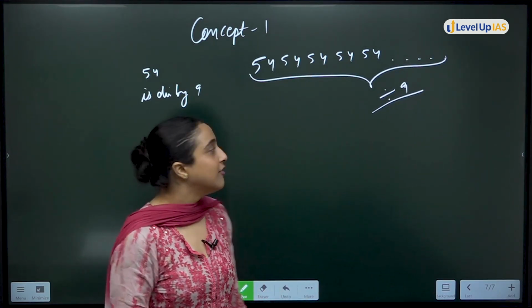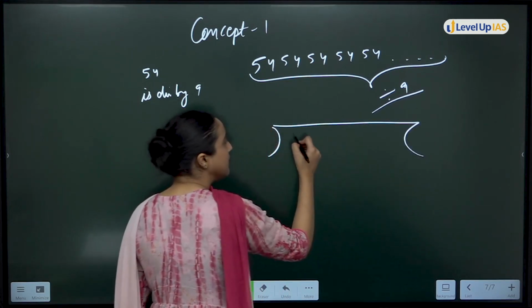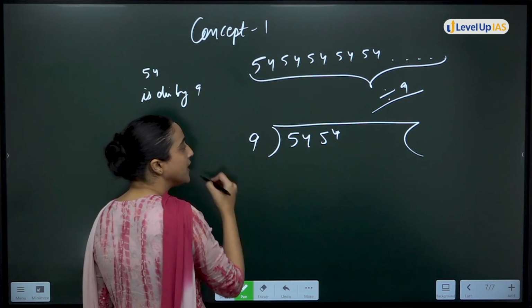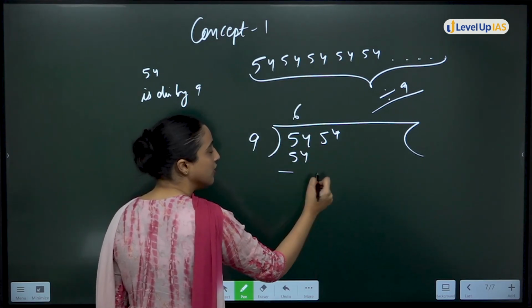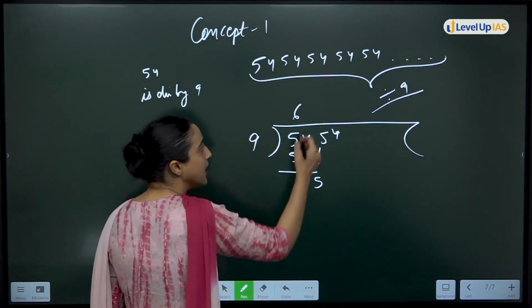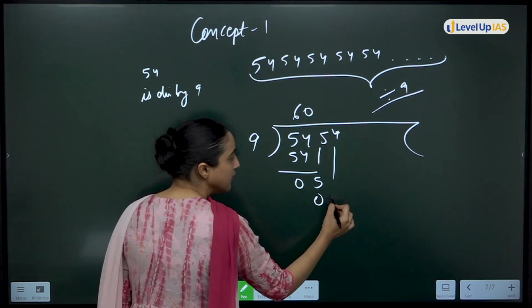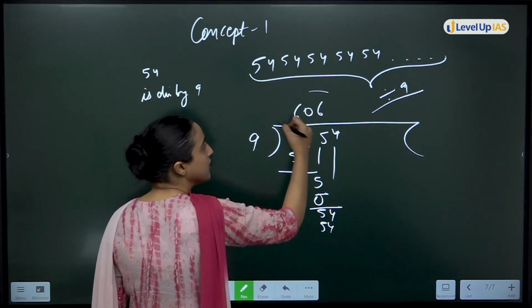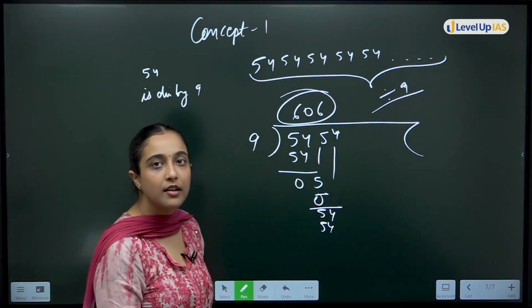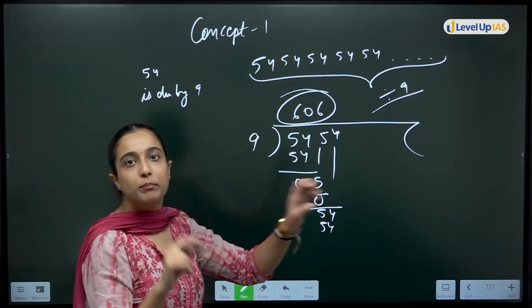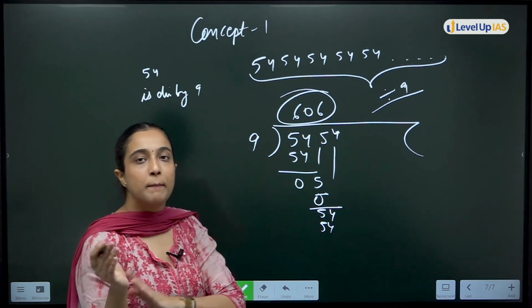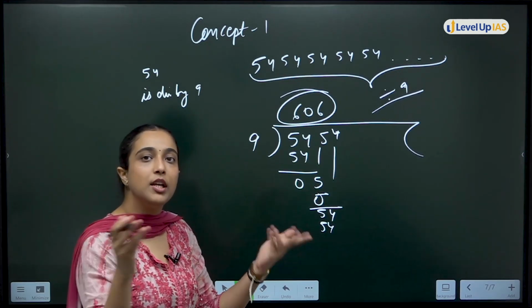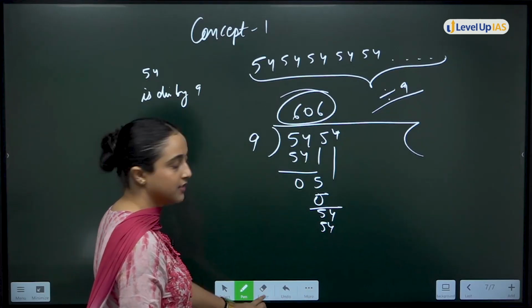Okay, why? Look, let's say I am saying 5454, this is a number. Divide this by 9: 9 6s are 54, 0, 5 will come, 9 zeros are 0, then 54. Okay, this will be divisible by 9. So if a number is divisible by another number, and you write that number n number of times, the complete number will also be divisible. This is the first concept.